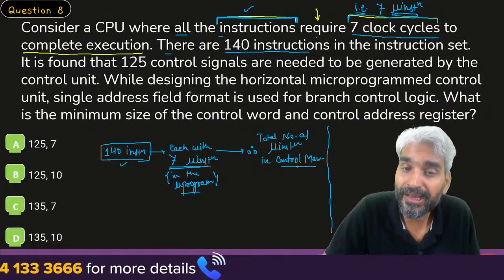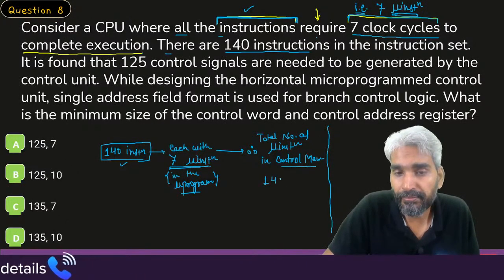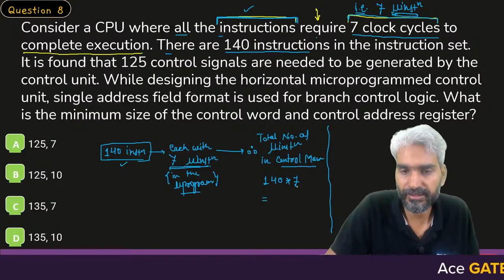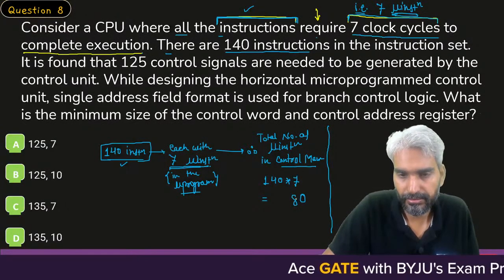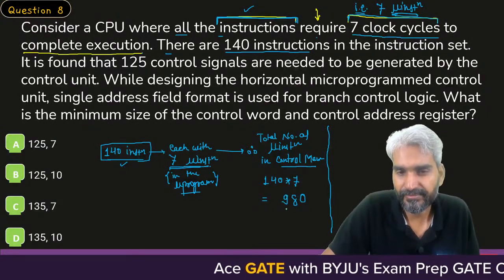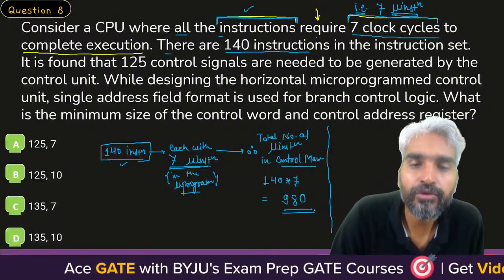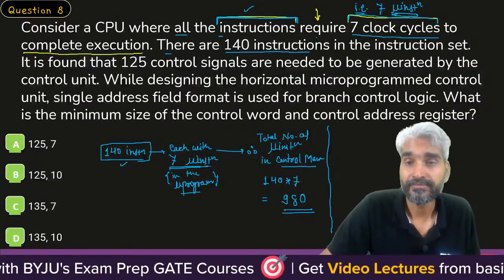So the total number of micro instructions in the control memory will be 140 times 7, which is 980. Total number of micro instructions in the control memory will be 980. Clear? Very good.